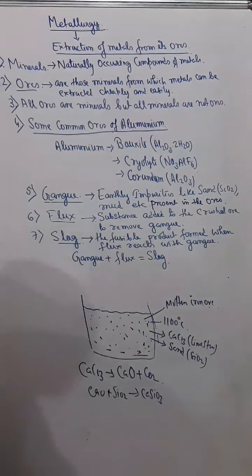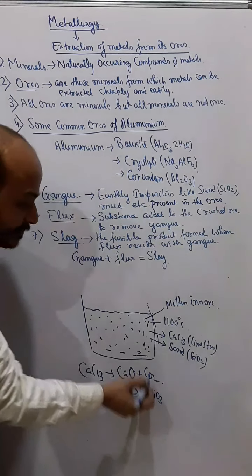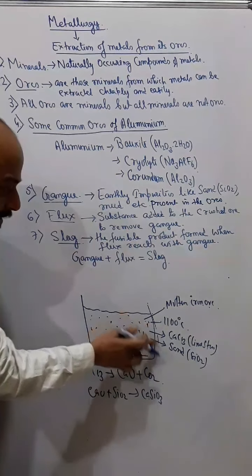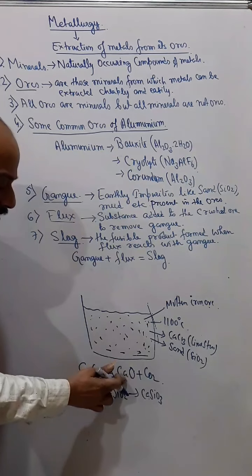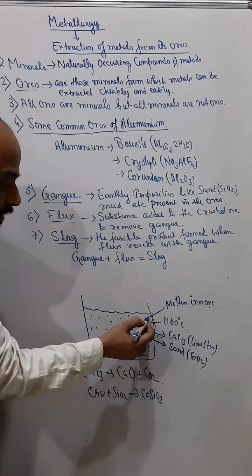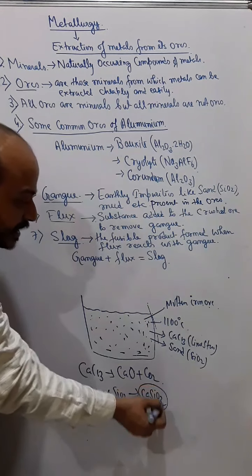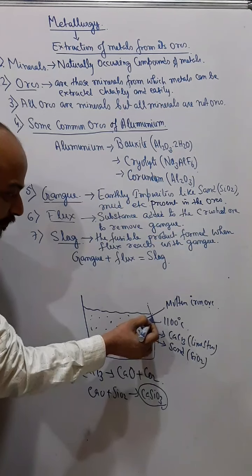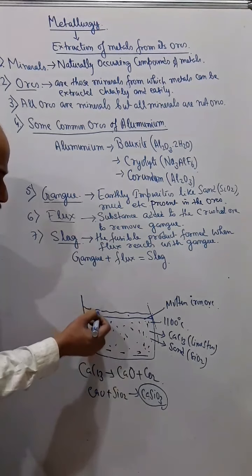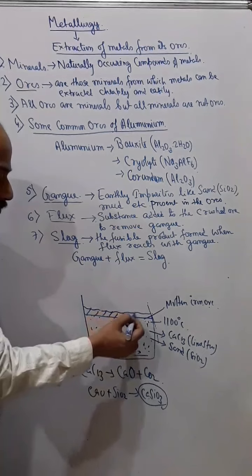So calcium silicate. When this sand reacts with this calcium oxide, it forms a fusible substance, calcium silicate, and this calcium silicate floats in the molten iron ore.